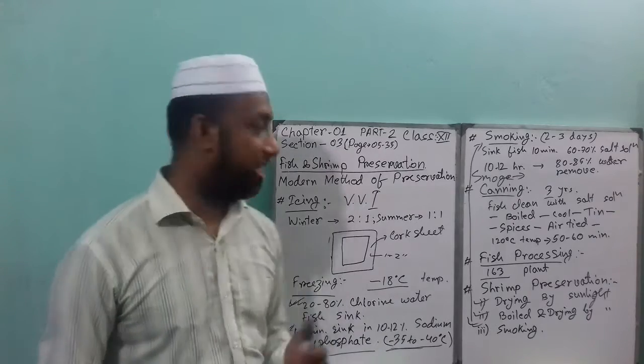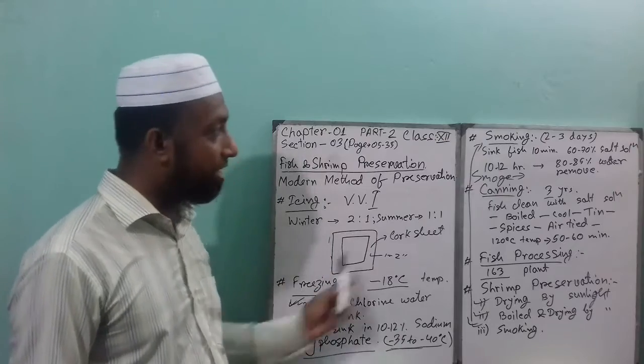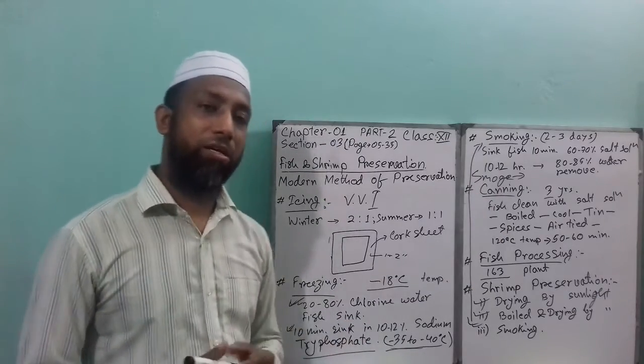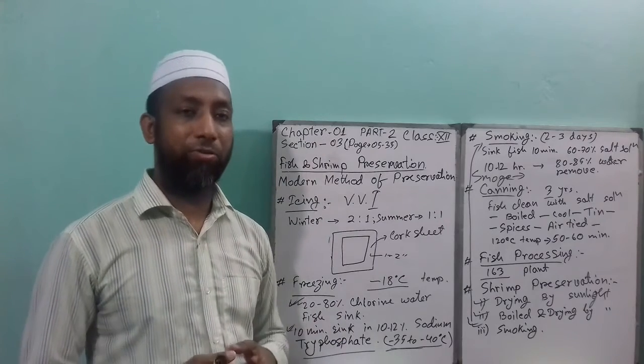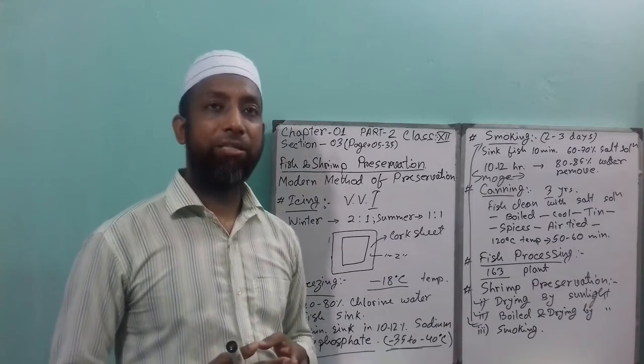What is the summary of the lecture? Modern methods of preservation: icing, freezing, smoking, canning. In this section you can find some CQ and MCQ as well. So read it carefully. Thank you very much today.